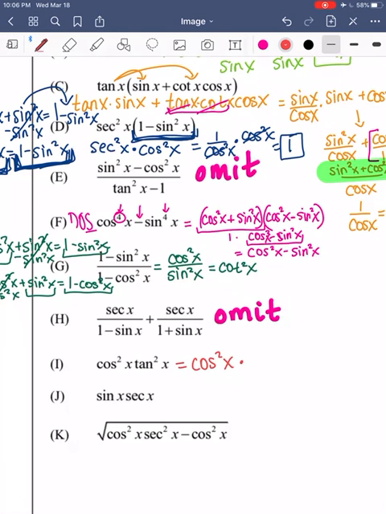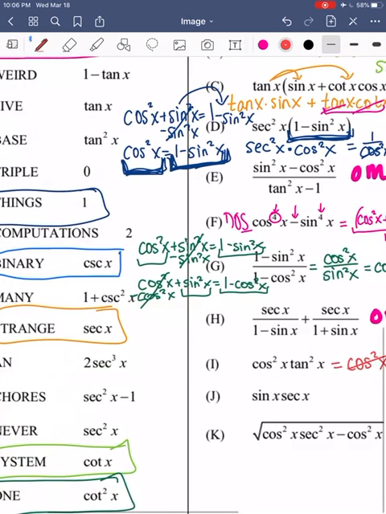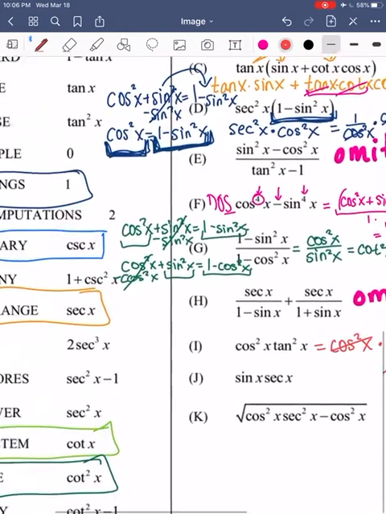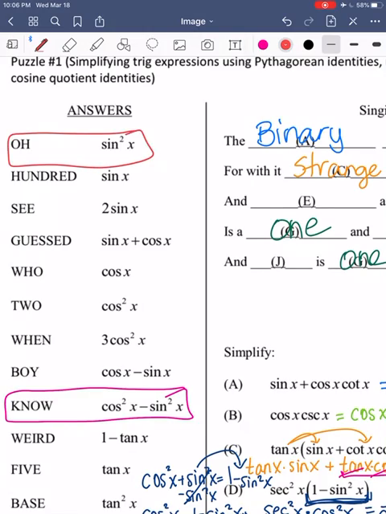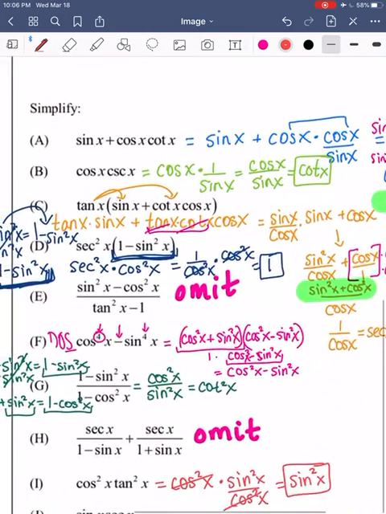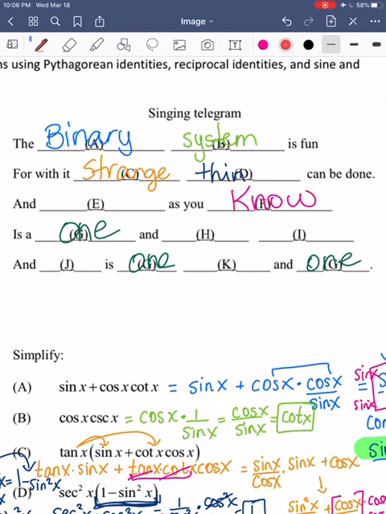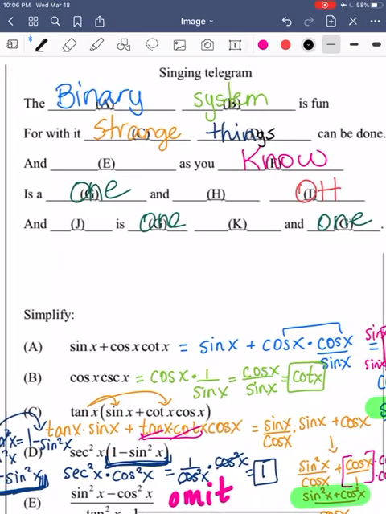So I'm going to leave cosine squared, and I'm going to rewrite tangent as sine squared x over cosine squared x. And then we can cross those out, so we're left with sine squared x. Not too bad. All right, so where is sine squared x? O. And what letter am I on? I'm on I. I don't know why that went away. Okay.